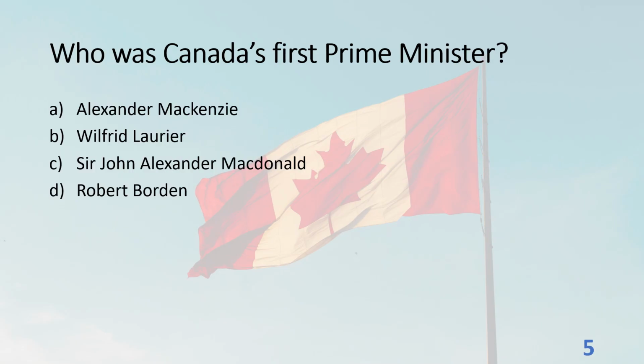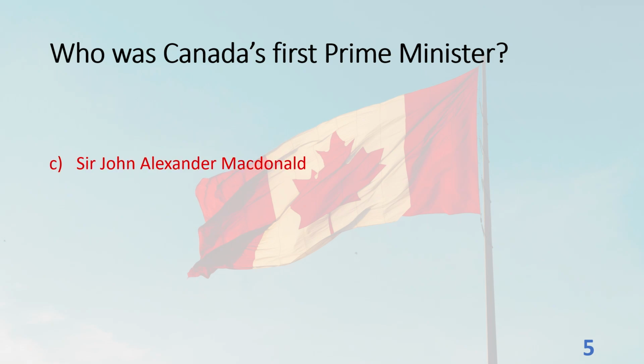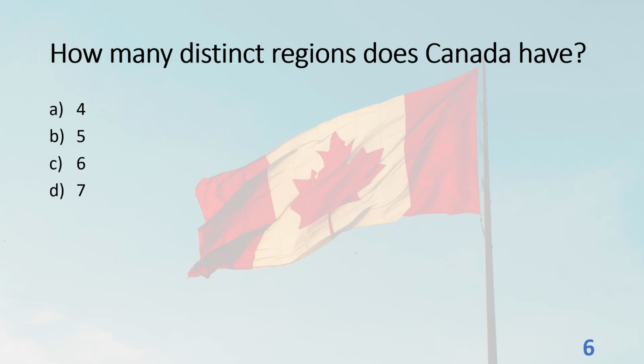Who was Canada's first Prime Minister? A. Alexander Mackenzie. B. Wilfrid Laurier. C. Sir John Alexander Macdonald. D. Robert Borden. The answer is C. Sir John Alexander Macdonald. How many distinct regions does Canada have? A. 4. B. 5. C. 6. D. 7. The answer is B.